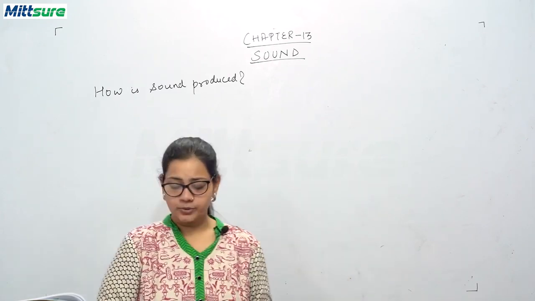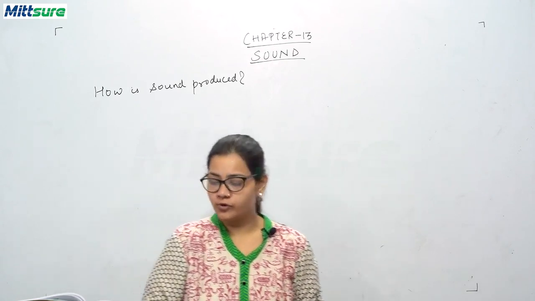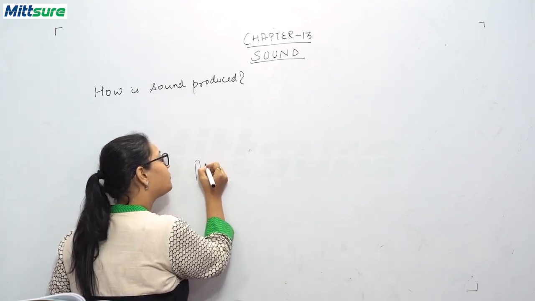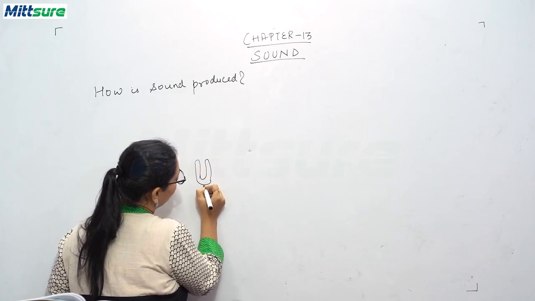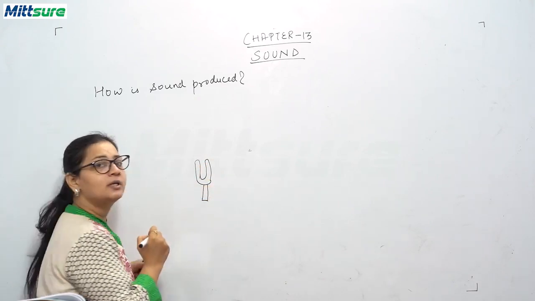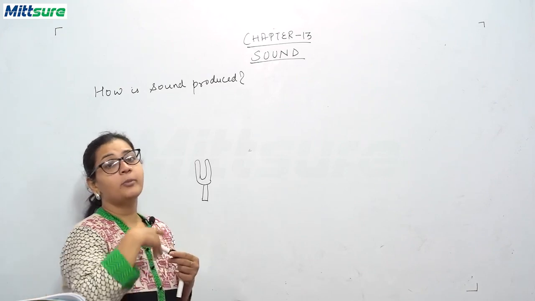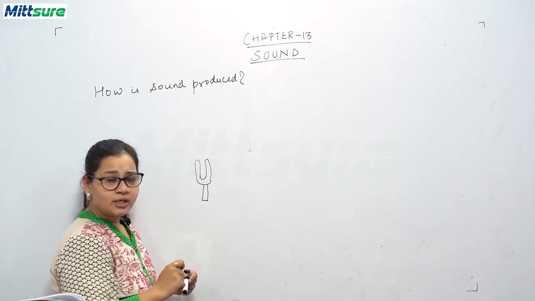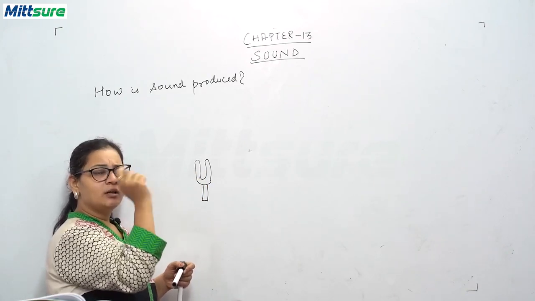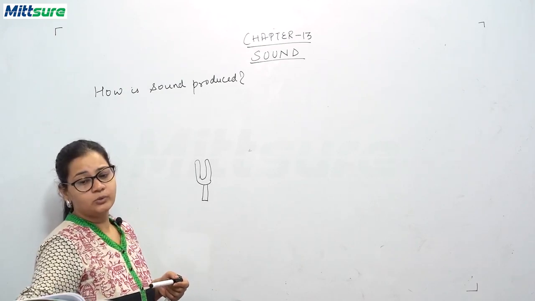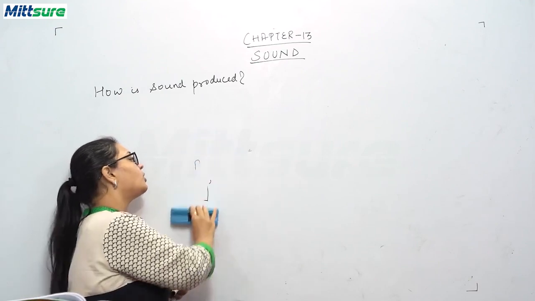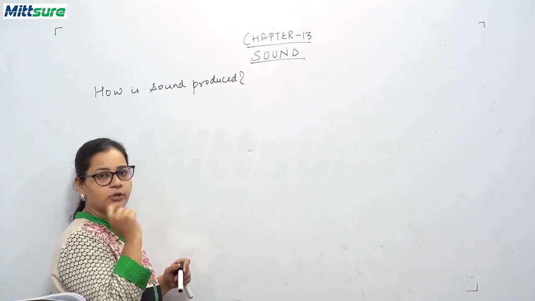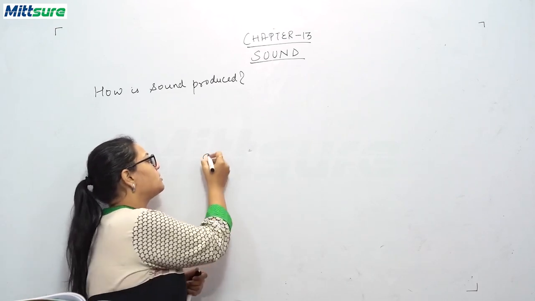Now children, take a tuning fork. What is a tuning fork? Tuning forks look like this. A particular tuning fork makes a particular type of sound, or a particular number of vibrations in 1 second. We'll be studying about this. So when this tuning fork is struck, it produces vibration. It will be shaking, and this sound is produced. And one more thing you can do, just strike this tuning fork, and take the prongs. What are the prongs?